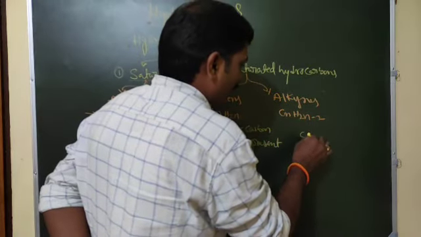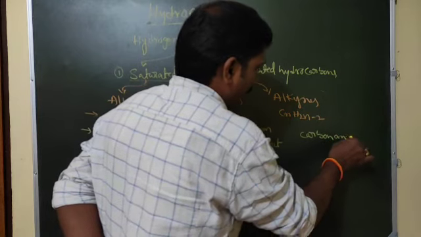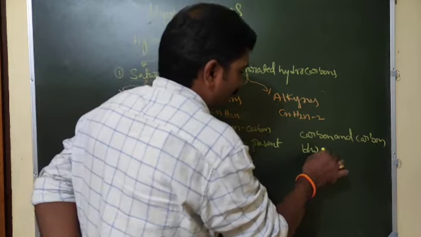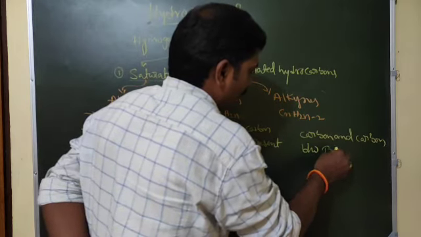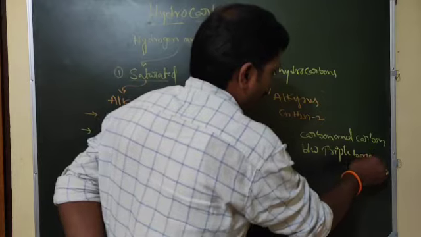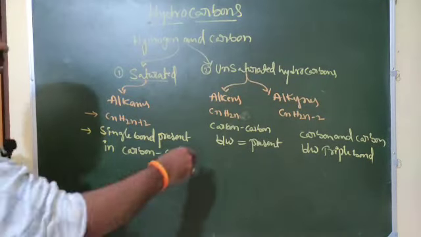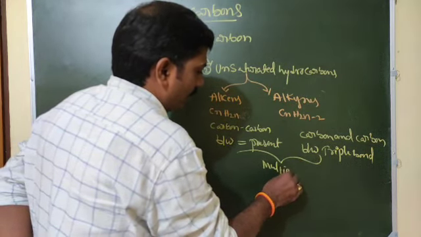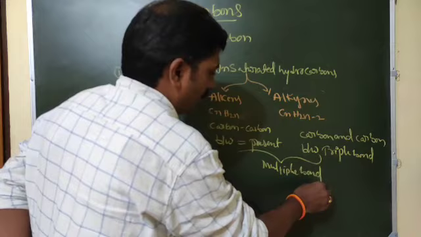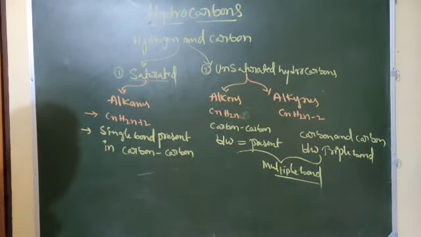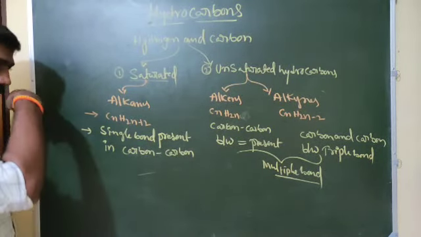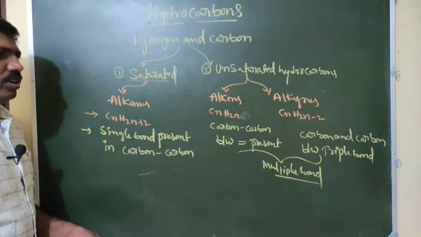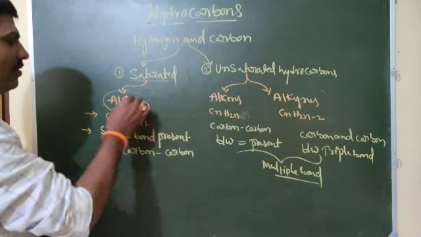This one, alkyne, has a triple bond between carbon and carbon. This we will call multiple bonds, also known as unsaturated hydrocarbons. Saturated means single bond present between carbon atoms. So now we will discuss alkanes.